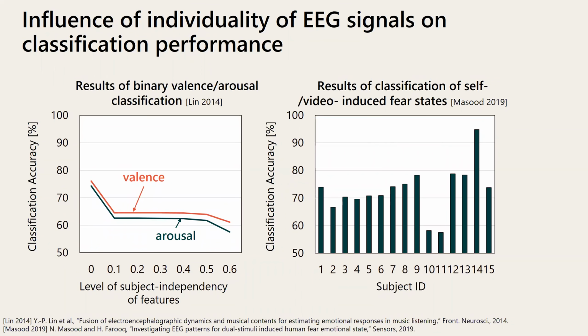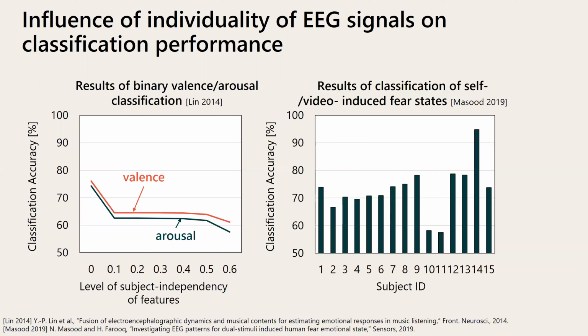EEG signals are popularly used for the analysis of perceptual user states in many studies. However, each signal's significance varies depending on the individual, which becomes a critical obstacle to generalized modeling. These studies showed the difficulty of constructing a generalized model across the subjects.